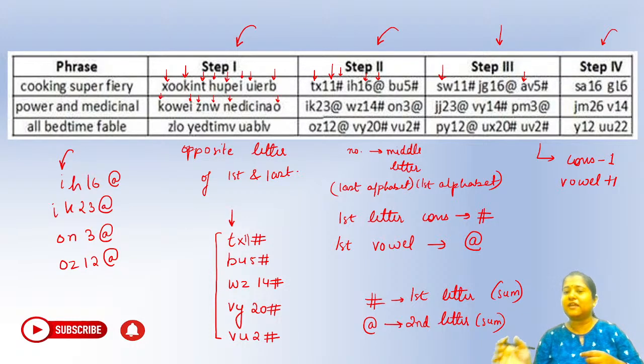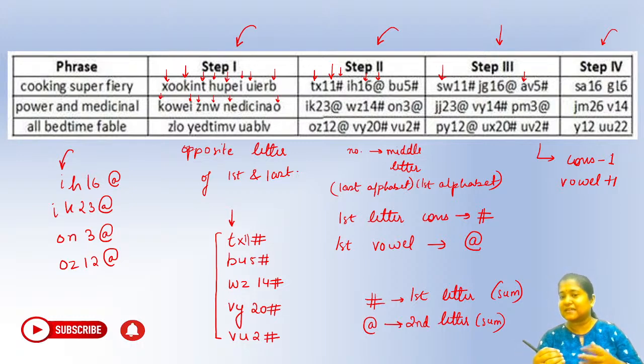From SW11 hash we have taken S, and similarly from AV5 hash we have taken A. So we get SA. How do we get 16 here? We are taking 11 plus 5, right? So the sum of the two hashes has been done. So first letter and sum for hash. Similarly, at the rate, the second letter has been taken. You can see out of JG, we have taken G, right? And 16 as it is, because we do not have another @ here.